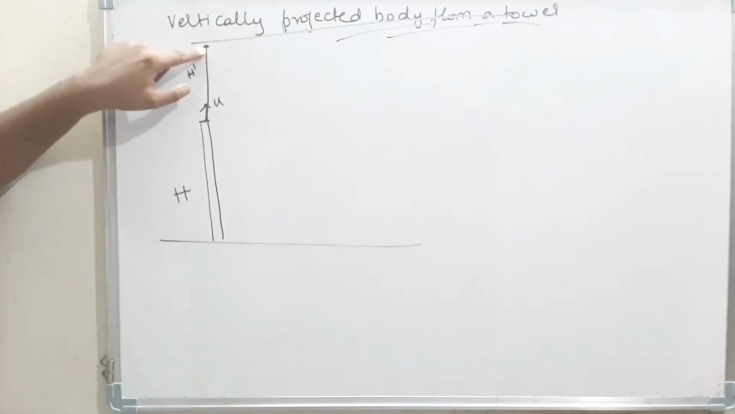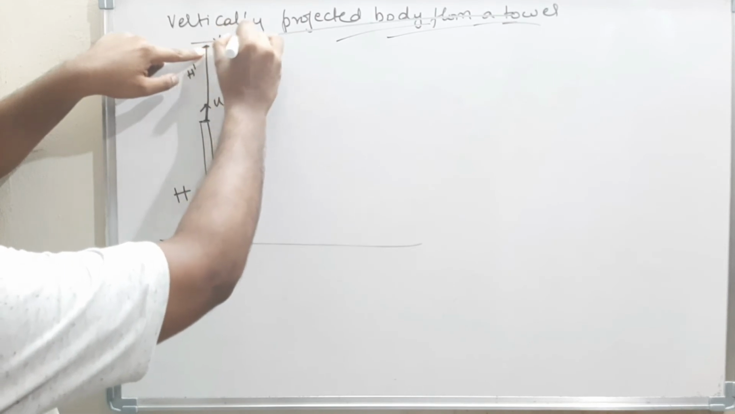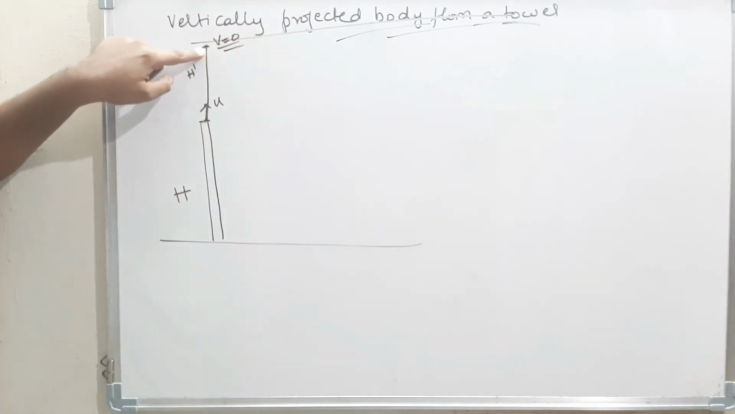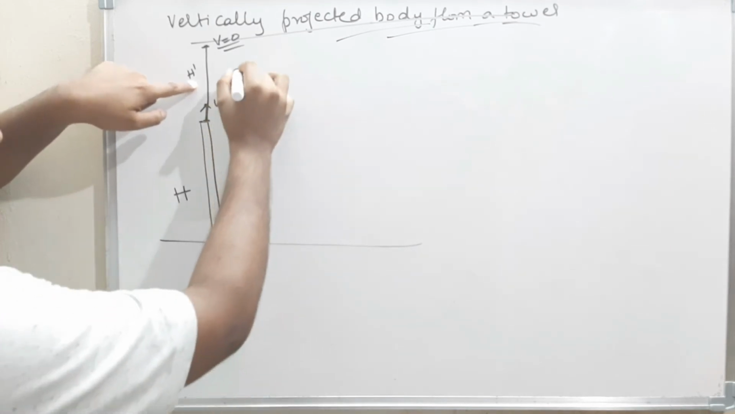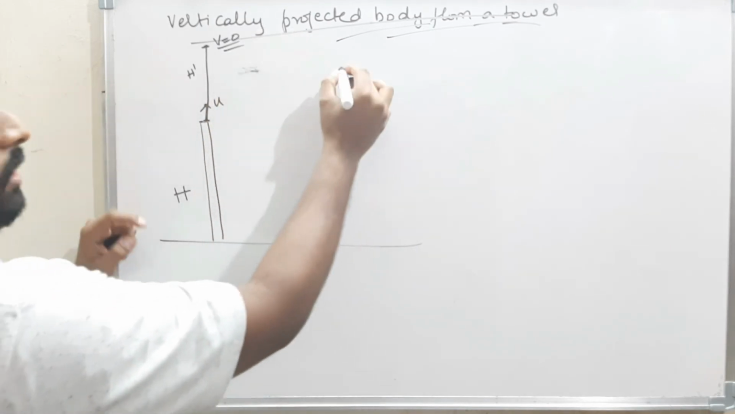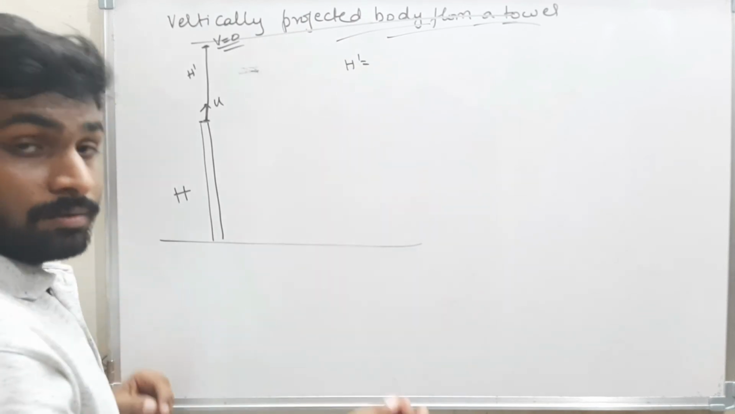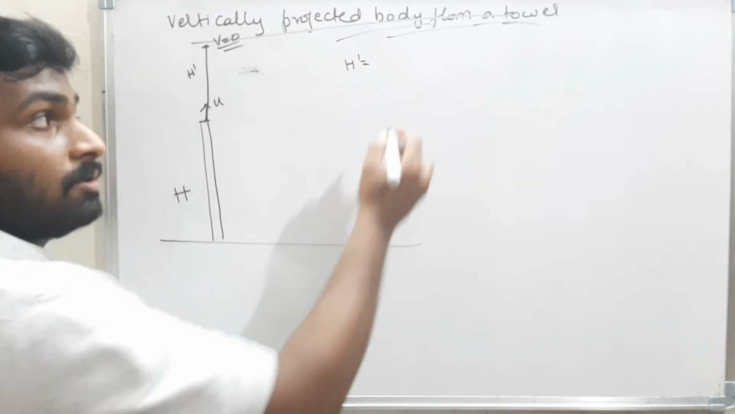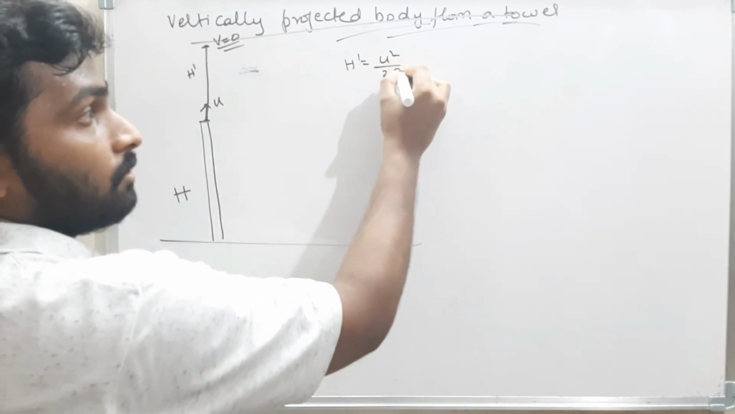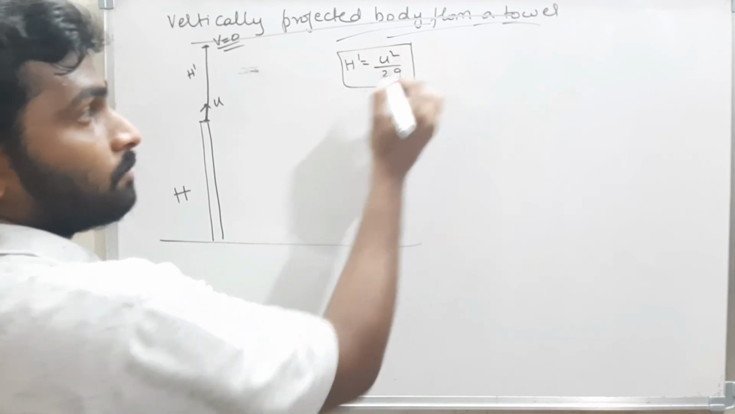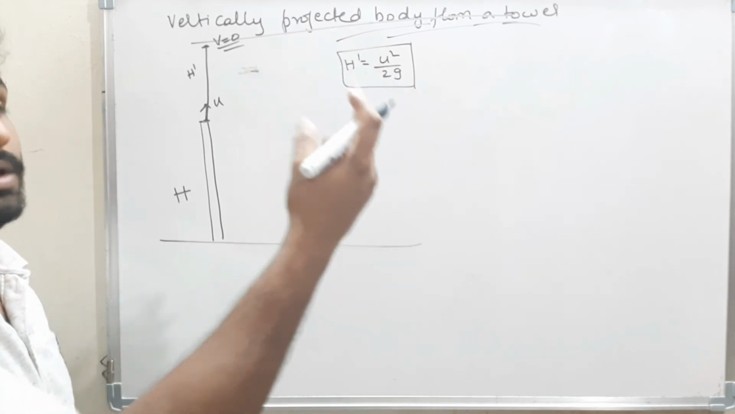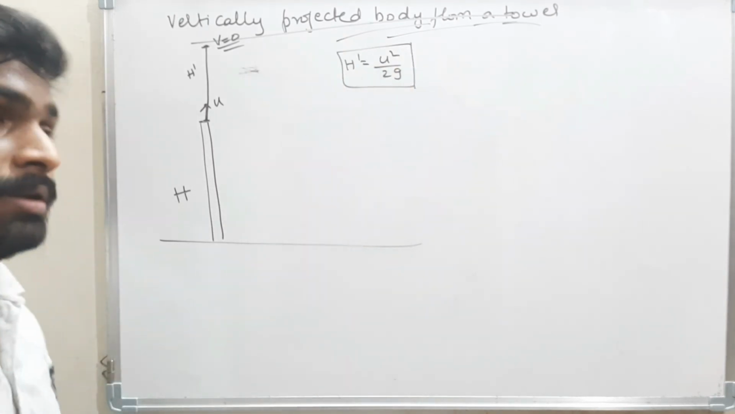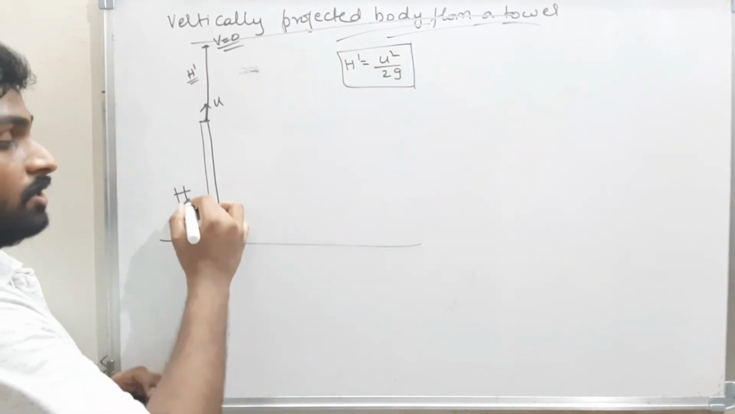Here the velocity of the body becomes 0. Therefore, the maximum height reached by the body from the tower is h dash. What is h dash? You already know that. What is the formula for h dash? It is u square by 2g. The maximum height reached by the body when I throw a body with a velocity u is nothing but u square by 2g. Therefore, this h dash I got, and this h they already gave.